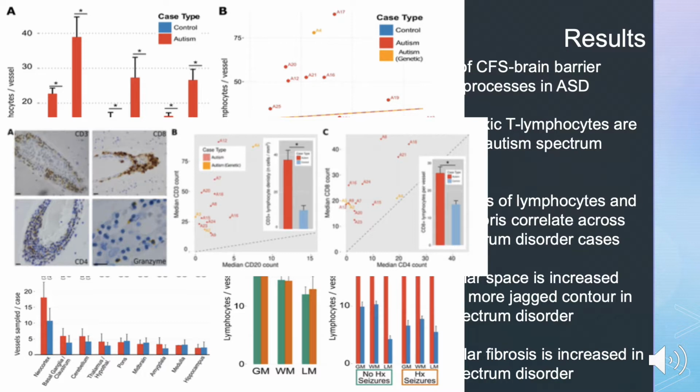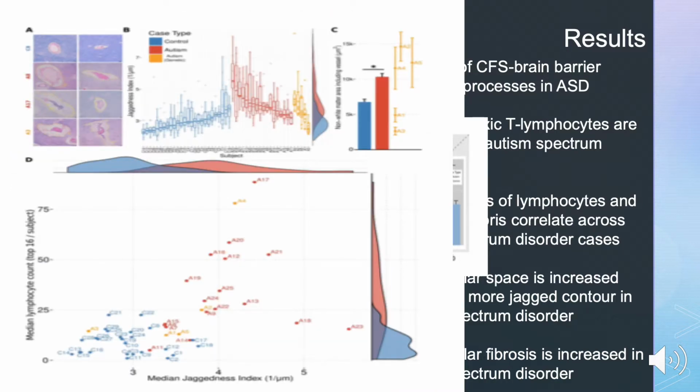The next finding they focus on is how perivascular space is increased and has a more jagged contour in autism spectrum disorder. So specifically, they found that perivascular space, like lymphocyte numbers, was increased around vessels in ASD relative to control when comparing these top 10 vessels. Next, the dots represent a jaggedness index for the area surrounding a single vessel, and the aggregate differences between autism and control counts was statistically significant.